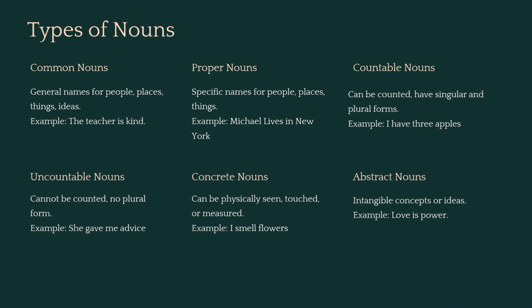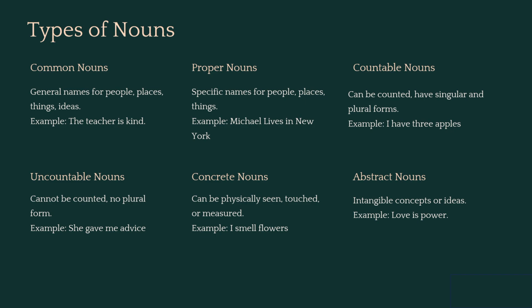And a proper noun, on the other hand, proper nouns are specific names. So, for example, if we take my name is Michael. That's more specific than just a person. And then you have the city of New York or a brand like Coca-Cola. So, just a quick example: Michael lives in New York. That's one example of how to use proper nouns. And also notice how proper nouns always start with a capital letter. So that's something to know.